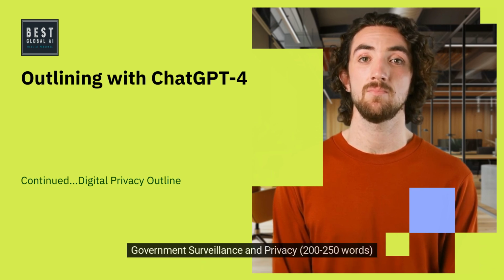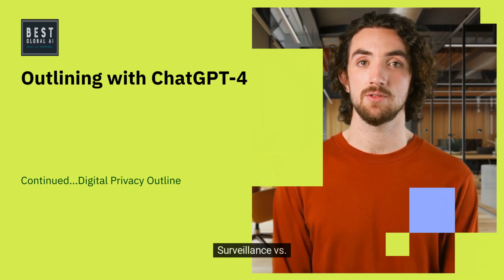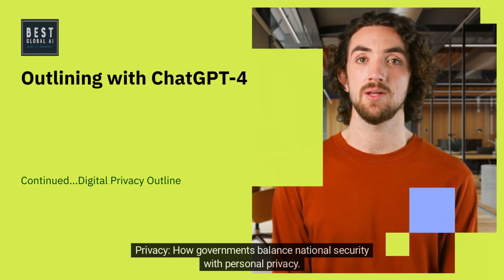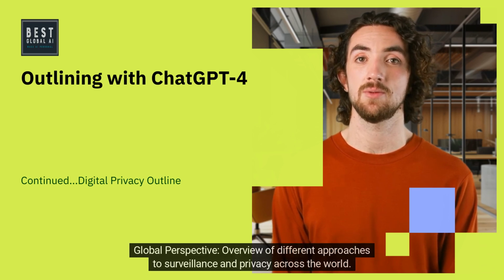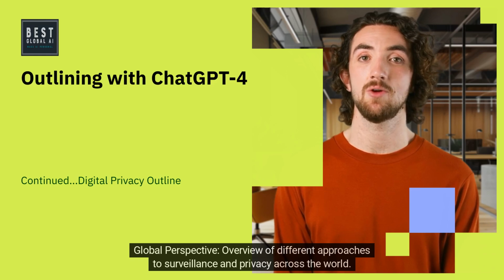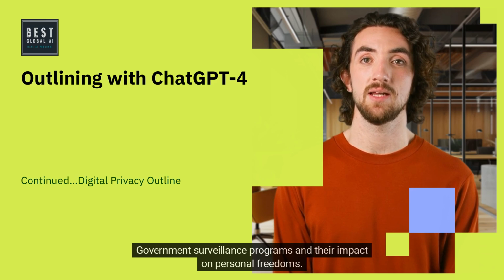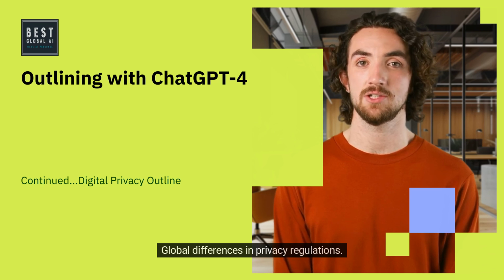3. Government surveillance and privacy, 200-250 words. Surveillance versus privacy, how governments balance national security with personal privacy. Global perspective, overview of different approaches to surveillance and privacy across the world. Key points: government surveillance programs and their impact on personal freedoms. Global differences in privacy regulations.